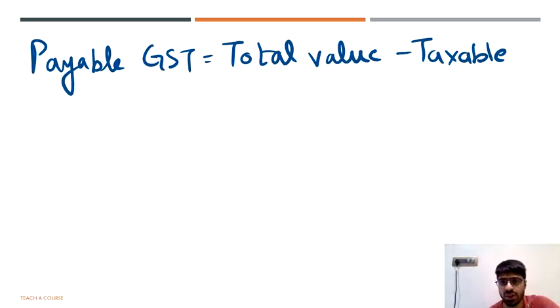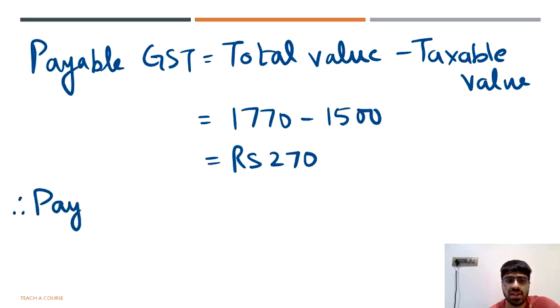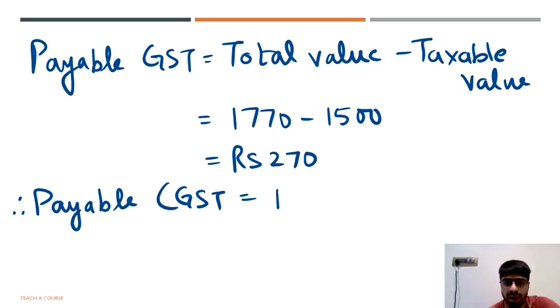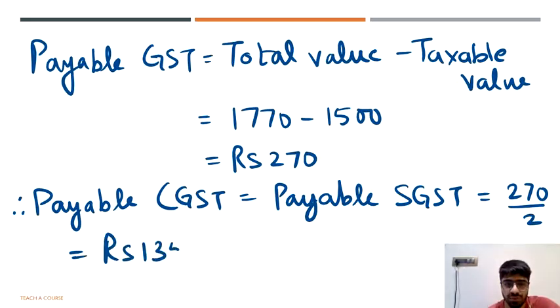Even if you go for 18% of taxable value, it will still be the same only. It is up to you how you want to calculate it. So this will be 1770 minus 1500 and we get the payable GST as rupees 270. Now this is where we need to calculate the payable CGST and SGST. So payable CGST equal to payable SGST, that would be equal to half of the GST amount, that is 270 by 2, which is equal to rupees 135.